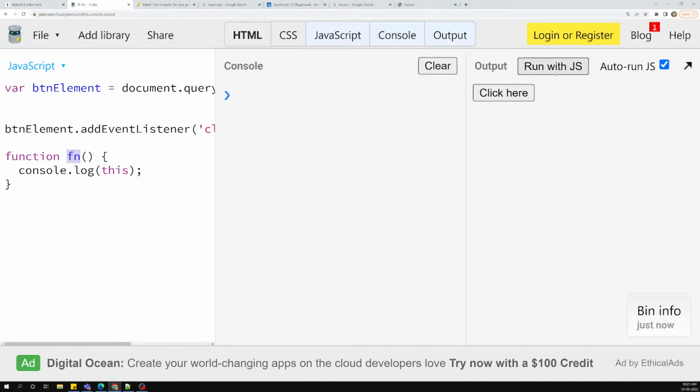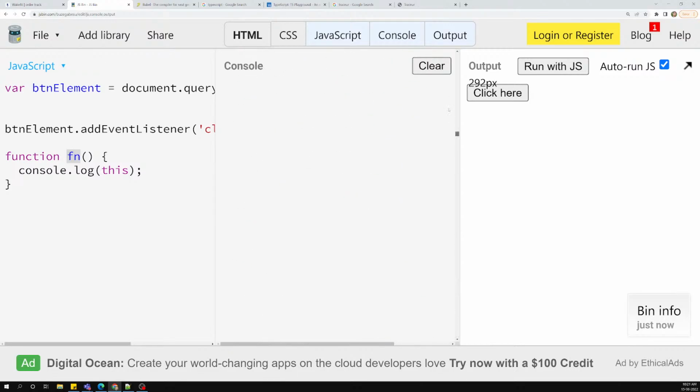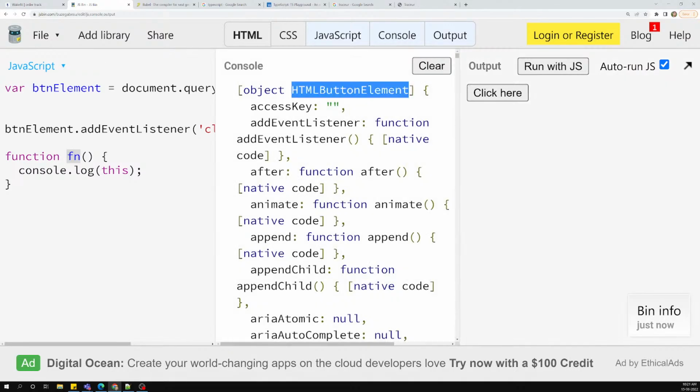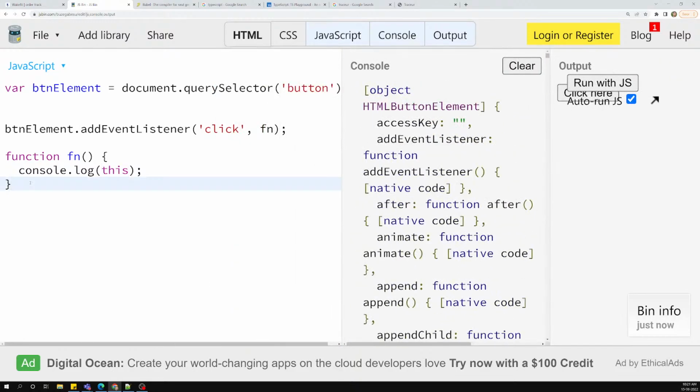Now if I run with JS and click here, we are getting such a big, long object. Let's go to the top of this one. Here you can see that this is nothing but an HTML button element. Why are we getting an HTML button element? We have already seen about objects. For this function, this will be whatever you have on the left-hand side. Here you have a button element, because of this reason you are getting this button element.